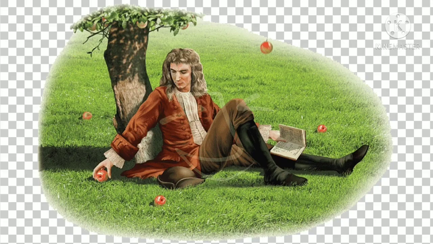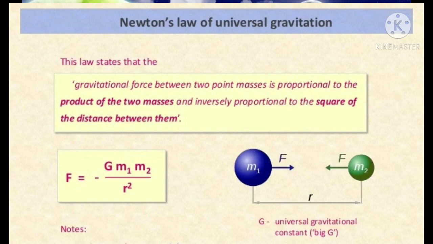Sir Isaac Newton. He is popularly remembered as the man who saw an apple fall from a tree and was inspired to invent the theory of gravity. Okay, the theory of gravity was invented by Sir Isaac Newton. He is the first father of physics. Based on his theory of gravity, Newton formulated a famous law, that is Newton's law of universal gravitation.